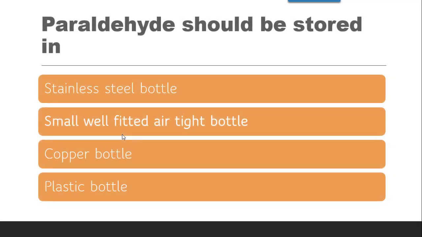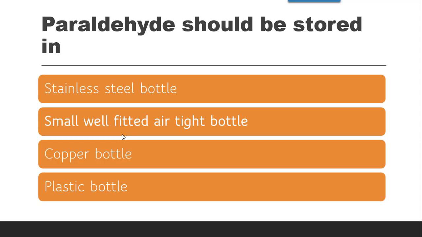Next question is, paraldehyde should be stored in. Now this paraldehyde is again very important from the exam point of view. The stability and storage question is frequently asked in the exam. According to the stability and storage, paraldehyde is most sensitive to oxygen. It undergoes atmospheric oxidation and it will give peroxides.